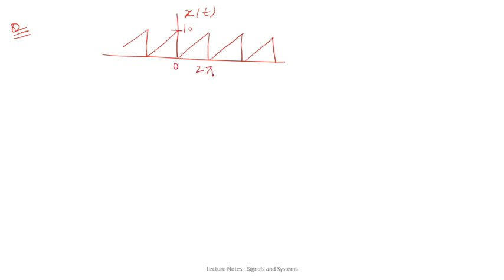intervals are given as 2 pi, and so on. So the question is, you have to find the trigonometric Fourier series. Okay, so for this waveform, if you have to obtain the trigonometric Fourier series, the first step should be to calculate all the three coefficients, that is a0, an and bn.